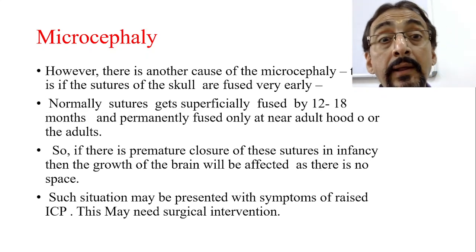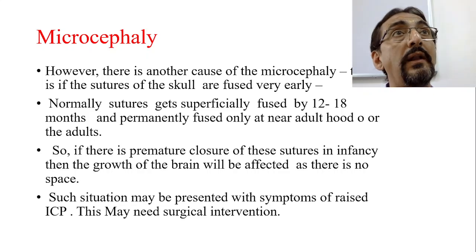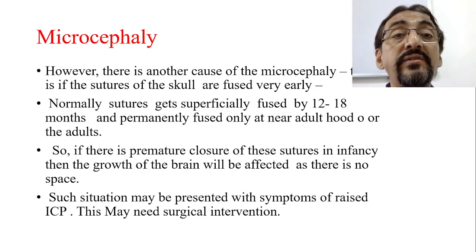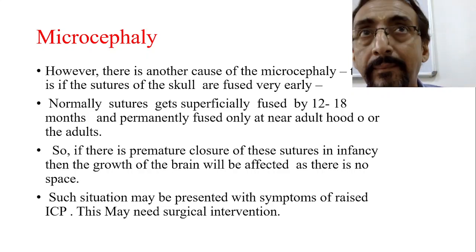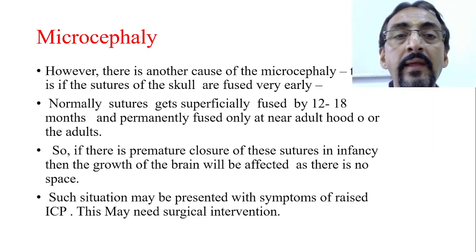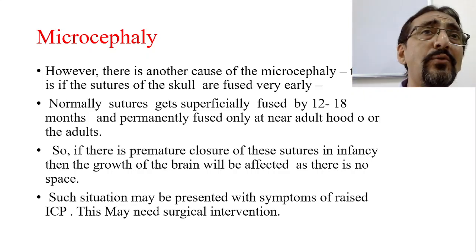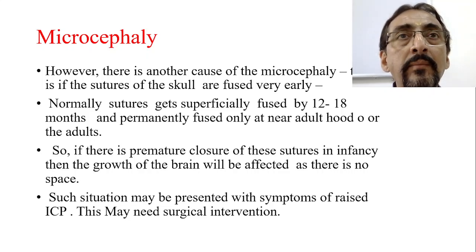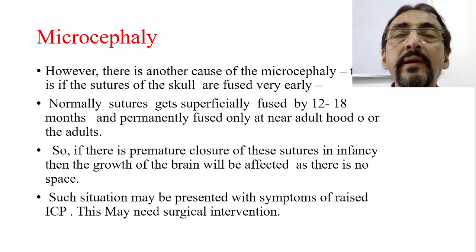Now, there is another cause of microcephaly which is very common. That is, the sutures of the skull are fused very early. Now, what about these sutures? At the time of birth, the sutures are widely separated, 1 to 2 centimeters, because they know that we should not fuse now, as the brain has to develop in the first year. Only after the completion of brain development do we have to fuse.